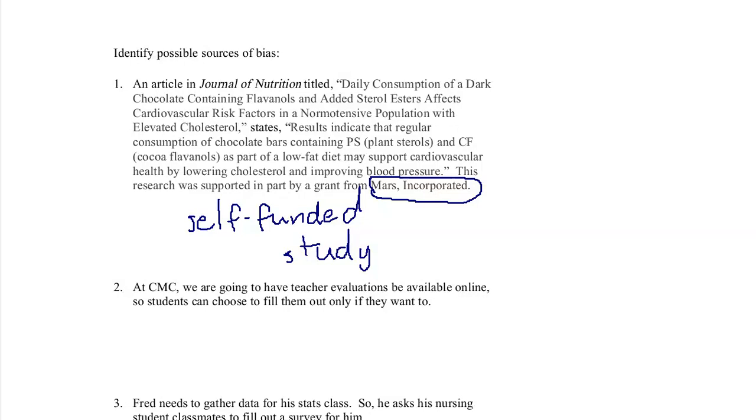All right, number 2. At CMC, we are going to have teacher evaluations be available online. That way students can fill them out only if they want to. What's wrong with this type of a study where students have to get to a computer, go online, click on a link, and make the effort to fill out the survey? This is what we call a voluntary response sample. This is a pretty standard abbreviation.